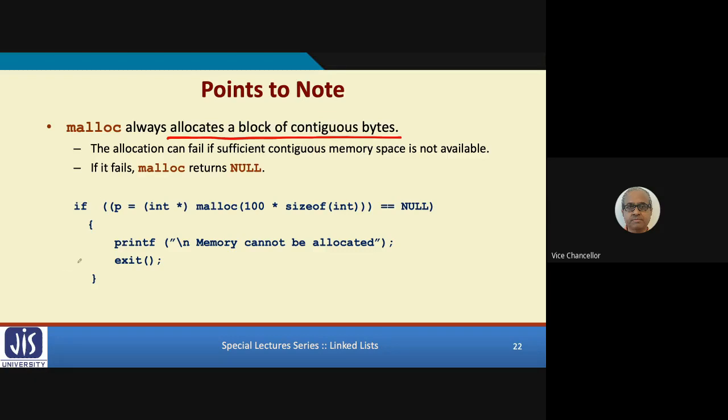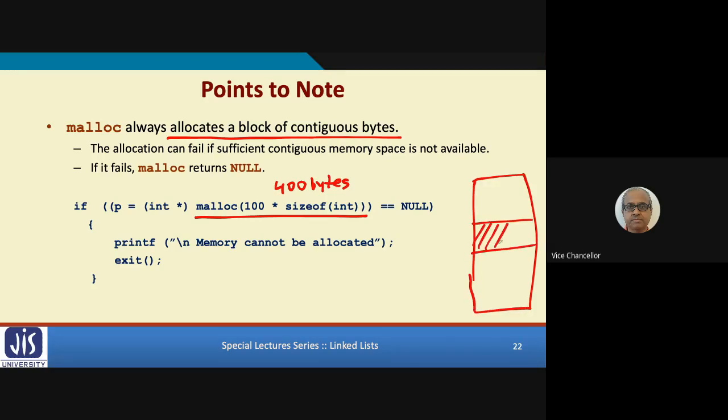Let's say you write a program like this, malloc 100 into size of int, which means you are asking to reserve 400 bytes of memory. So in memory, these 400 bytes will be allocated in one consecutive chunk. But if you call this statement again, then maybe the next 400 bytes will be allocated somewhere else.